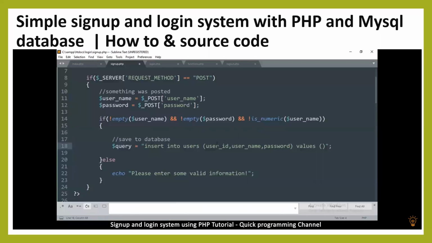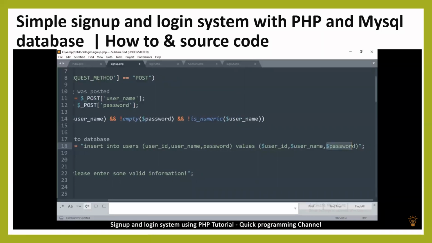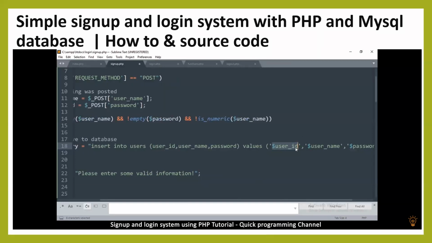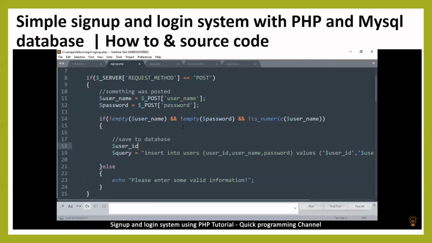Okay. So I'm going to copy this and paste it there because the order matters. This will go with that. So here I'll make these variables by putting the $ sign on them, and password as well. And then make sure you add inverted commas because this is some text like so. Great. But if you notice, we don't have user ID as a variable. So let's create it. We'll say user_id is equal to, now the user ID, like I said, we're going to generate a random number.